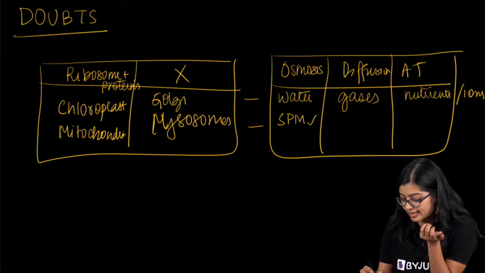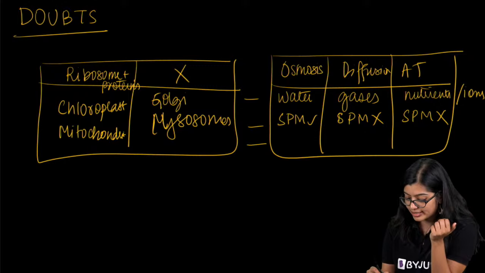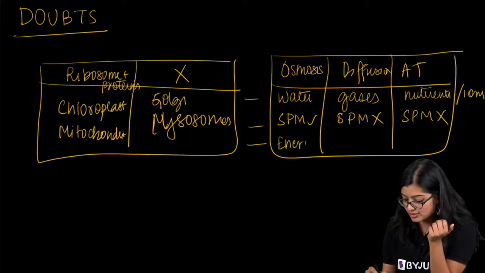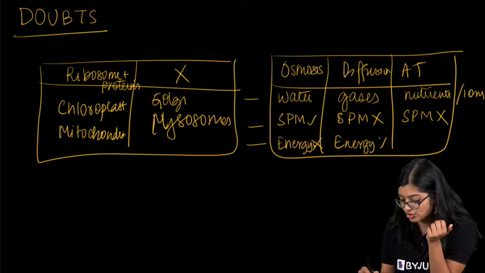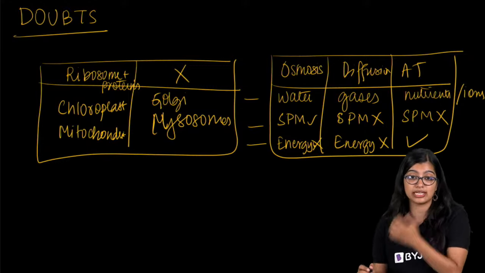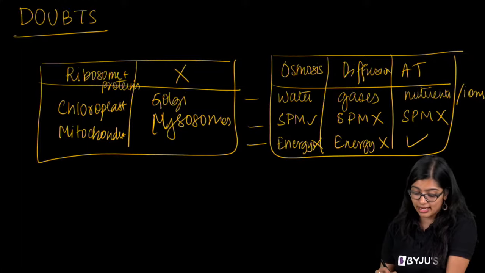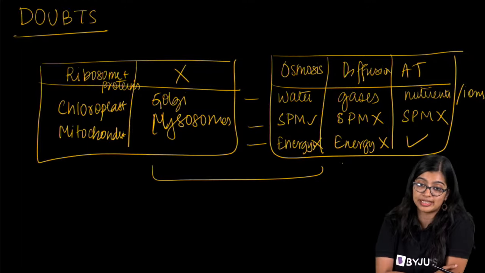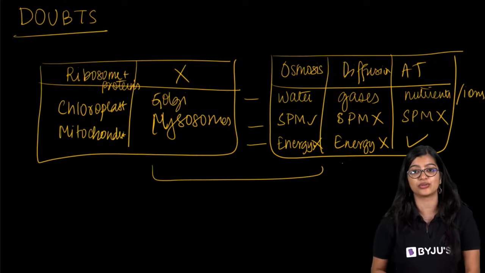Semi-permeable membrane is needed for osmosis, semi-permeable membrane is not needed for diffusion, again semi-permeable membrane is not needed for active transport. Now in this case, energy, right? So energy is not needed. Here also we see that energy is not needed. Here energy is needed. So everybody, you can take a quick screenshot of this. This will definitely help you out, right?